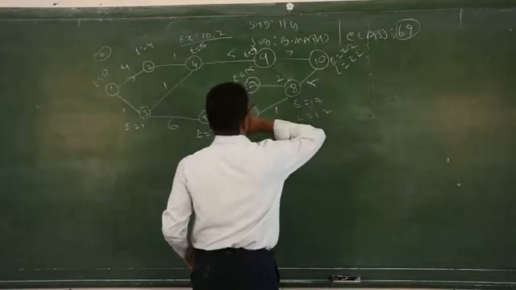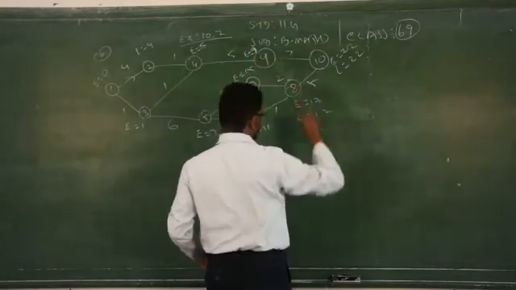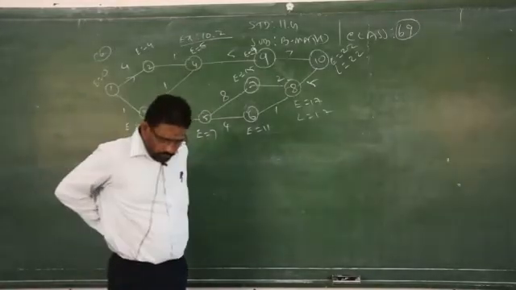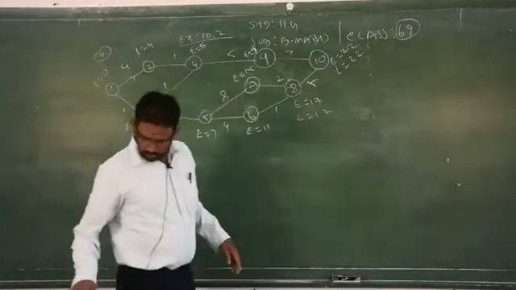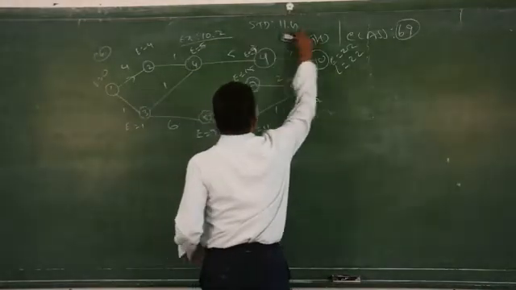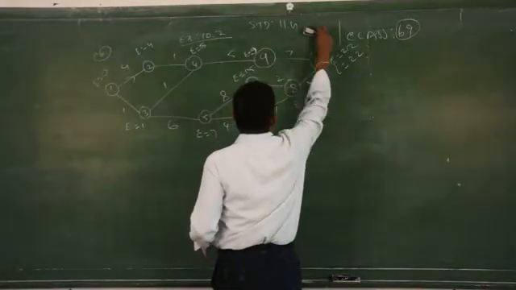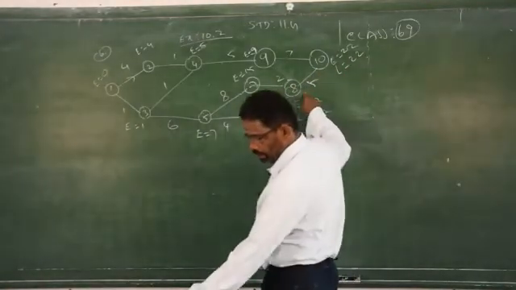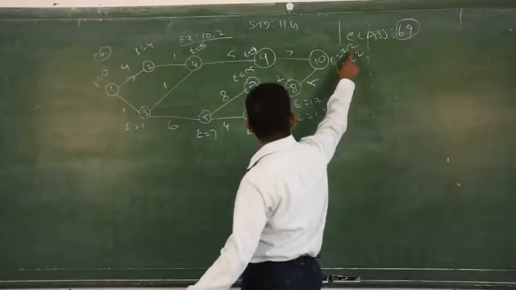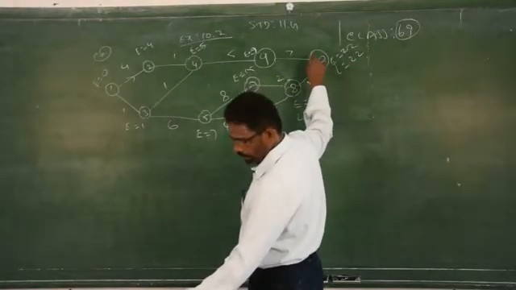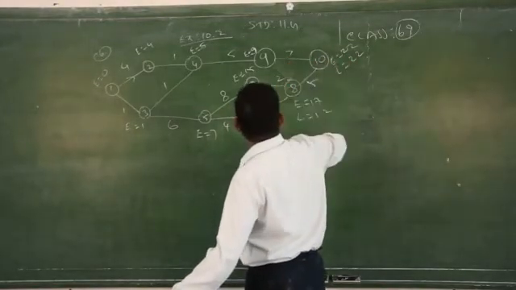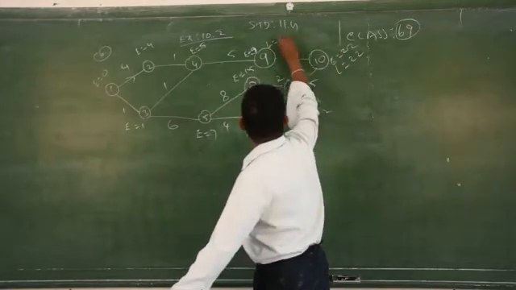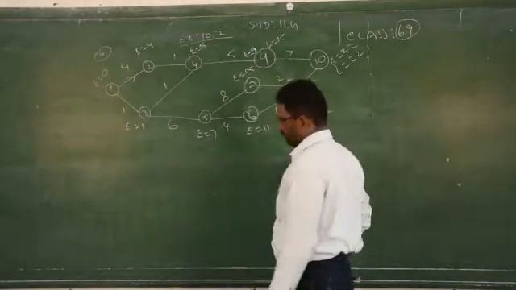22 minus 7, what is 22 minus 7? 22, 8 to 10, it is given 8 to 10, 5, so 22 minus 5 is 17. Then 9 to 10, 22 minus 7 is 15, this is 17. Clear.